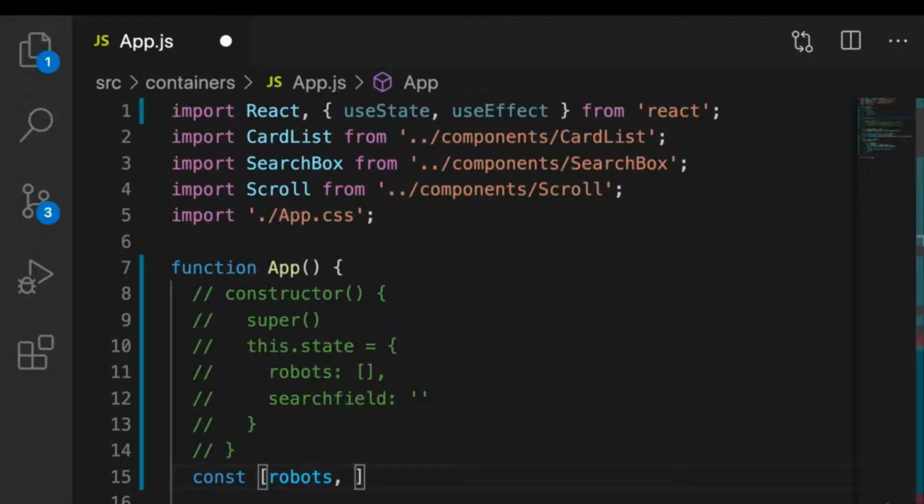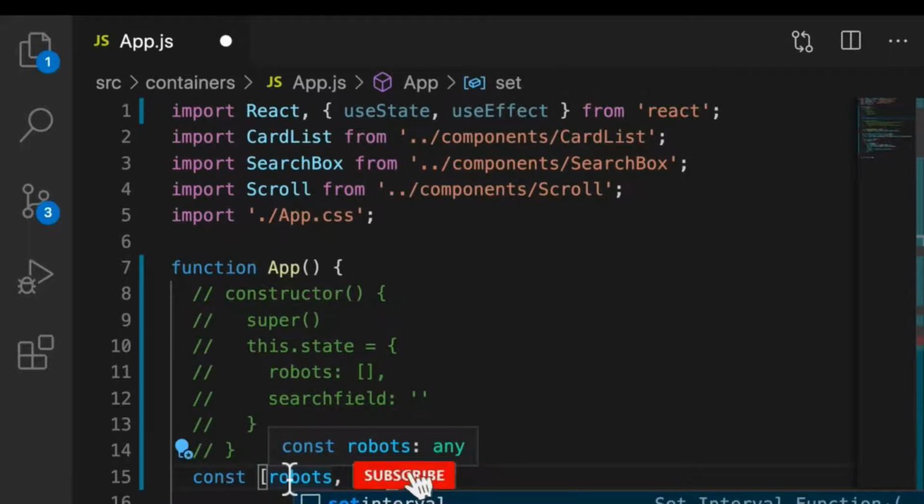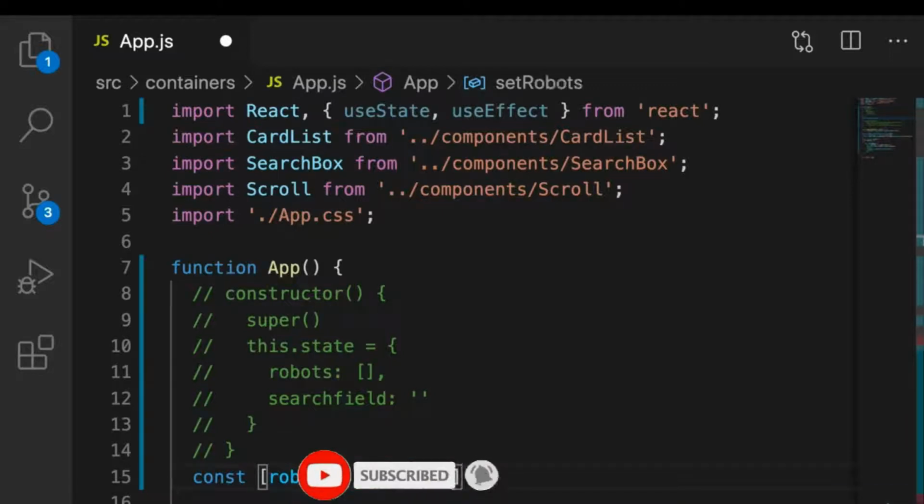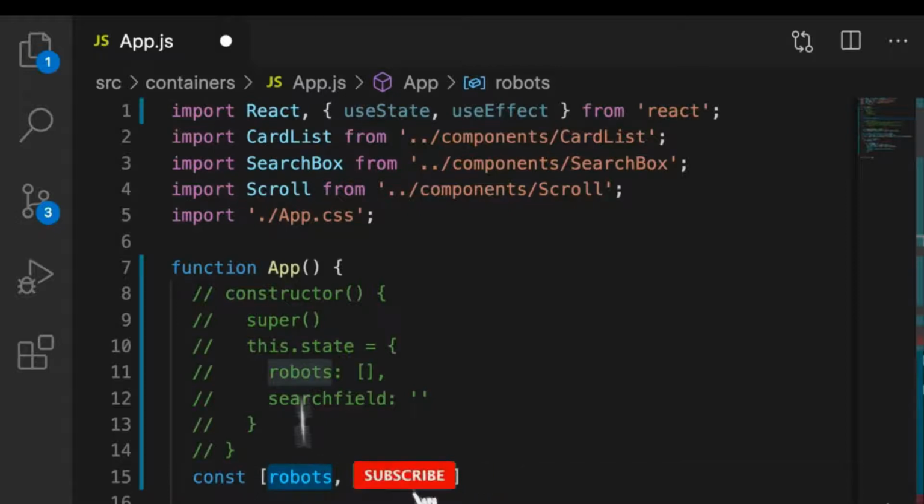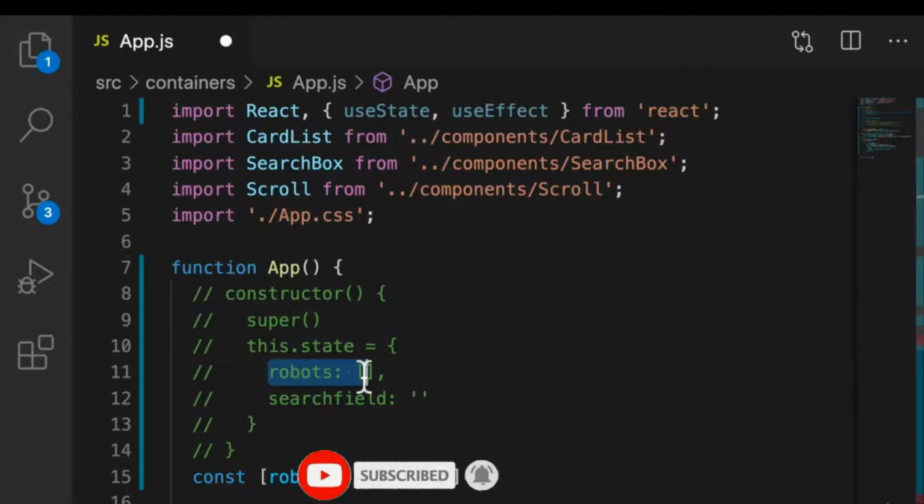And the second thing is the function that changes this robots. And usually the standard naming convention is to say set with the name of whatever the state is that we're changing. So we'll say setRobots. So const robots is the state now, and setRobots is the function that changes this state.